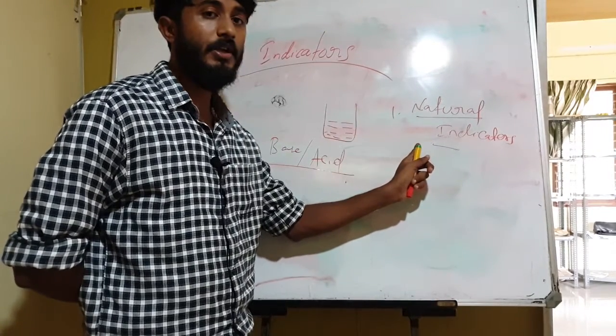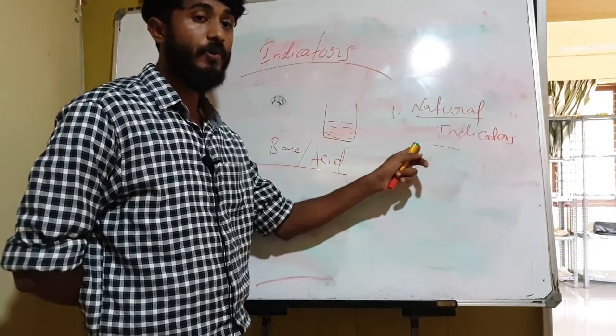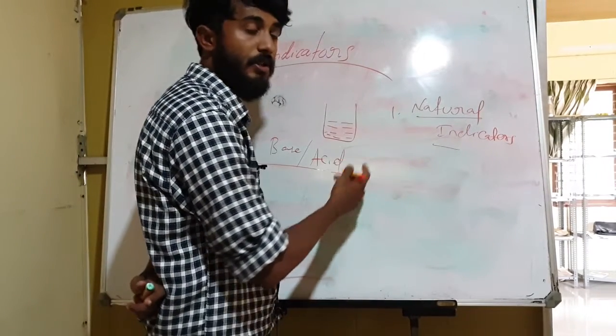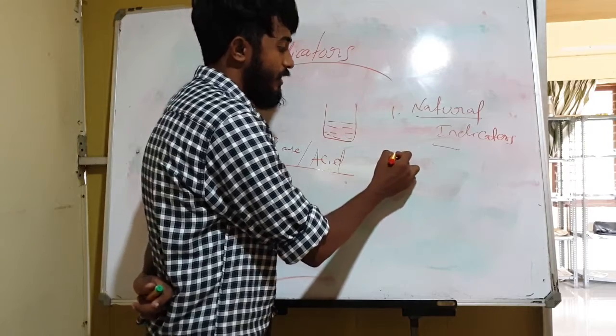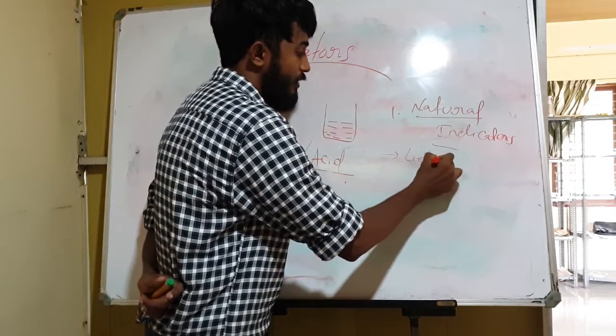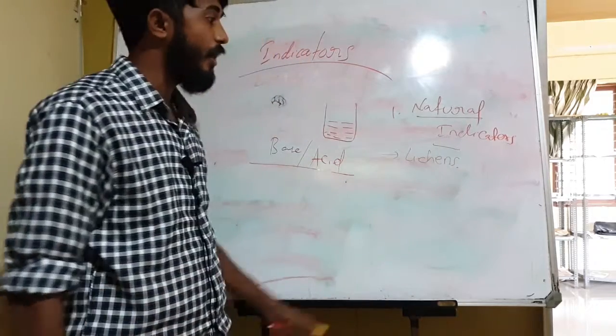These natural indicators are definitely used to find out the presence of acid or base. So what is a natural indicator? It is extracted from lichens.